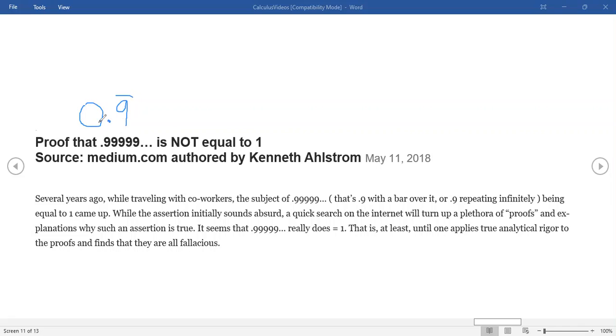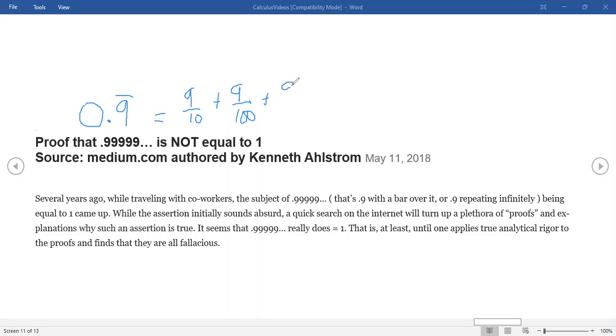But this 0.9 bar means exactly this. It's an infinite sum, if you will. In other words, you can write this, and I'm going to detail this on the next page: that's 9 over 10, the very first position, plus 9 over 100 would be the second position, and then plus, let's say, 9 over 1,000.